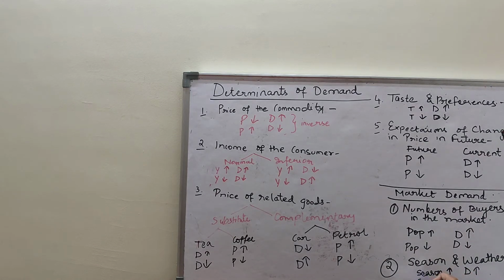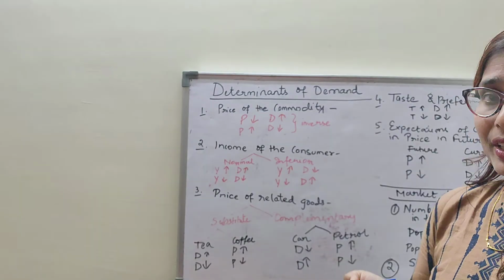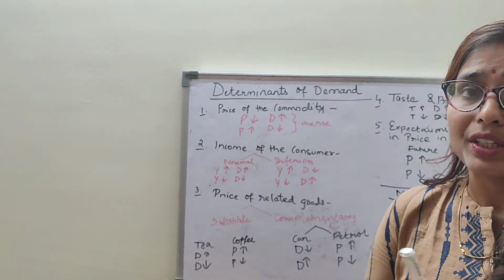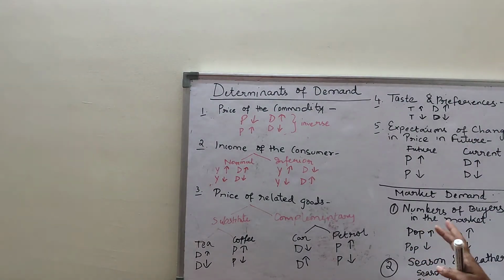Suppose there is no demand for umbrellas. At that time demand will also fall down. So what you see is that demand for woolen clothes increases in the winter season, and demand for ice creams and cold drinks increases during summer. Market demand for umbrellas and raincoats increases during the rainy season. So when there is a season, demand will also be there, and when there is no season, demand will not be there. So this is season and weather.